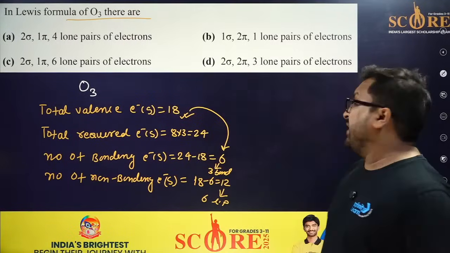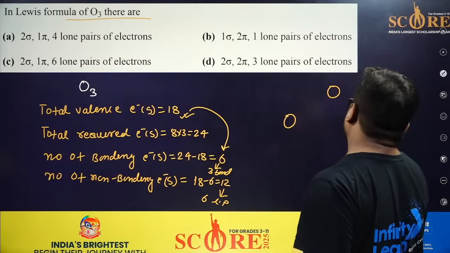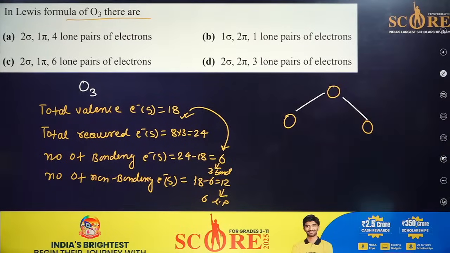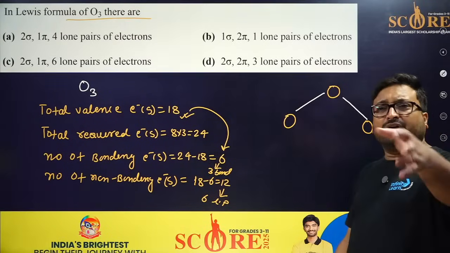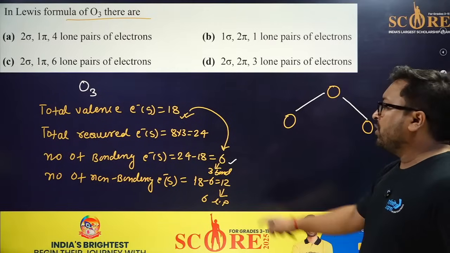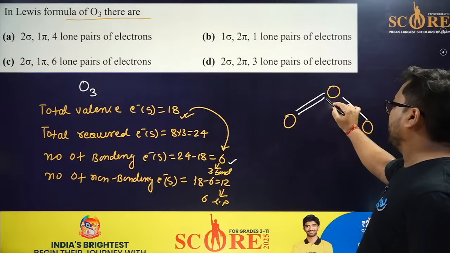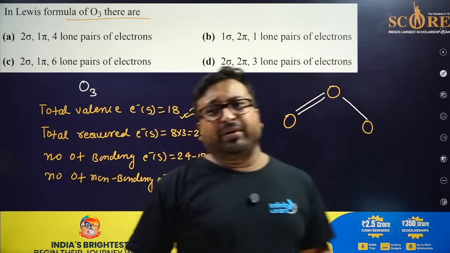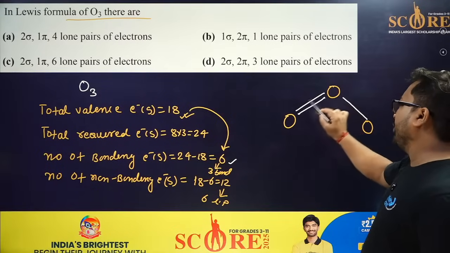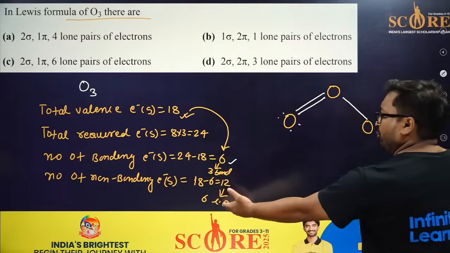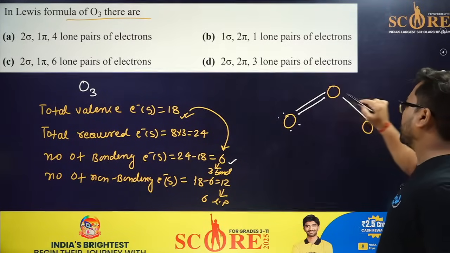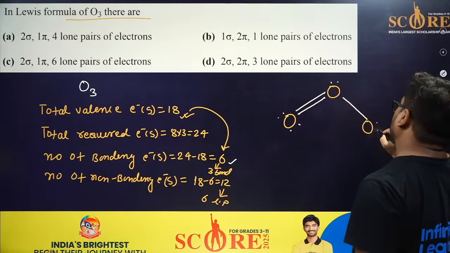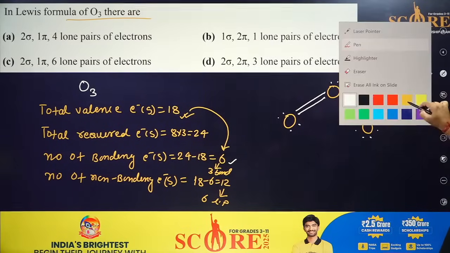In ozone, all atoms are the same. So this is 1st, this is 2nd, and this is 3rd. To hold them, at least 1 bond is required. So 4 electrons are finished. 1 bond still has a chance to form, put it over there. 6 bonds are completed. Now just think in which atom the octet is complete or not. So this oxygen has 1, 2, 3, 4. This needs 4. 2 lone pairs are finished. This has already 2, 4, 6, so 1 more lone pair. This is already done. Now this has only 2, so 4, 6, and this is 8. Now all have the octet completed.